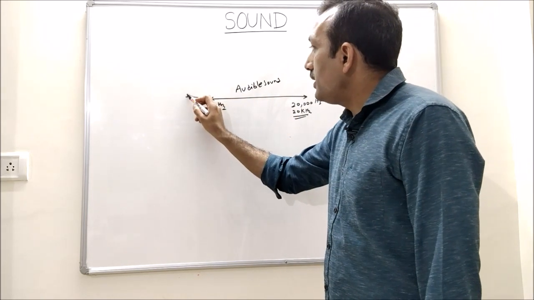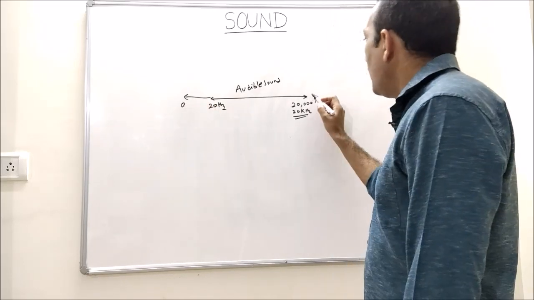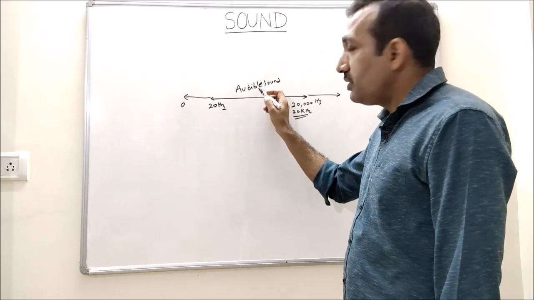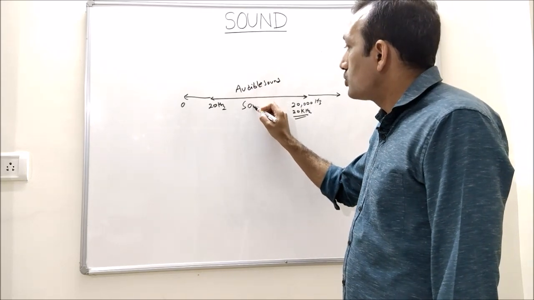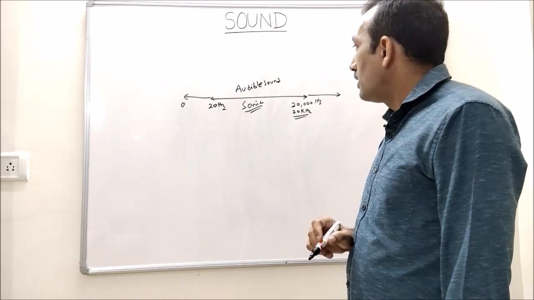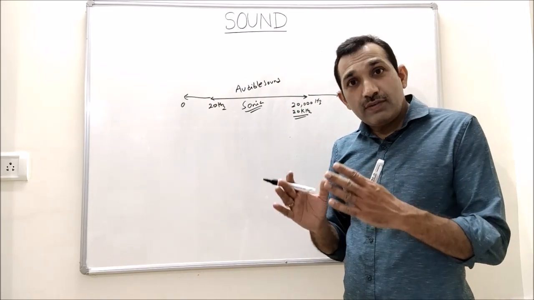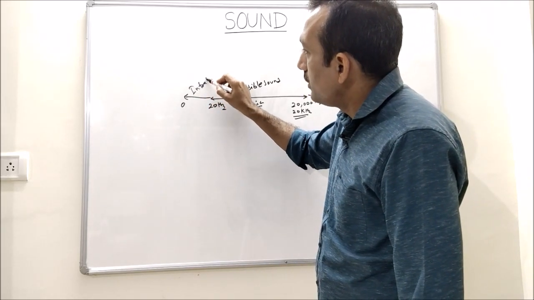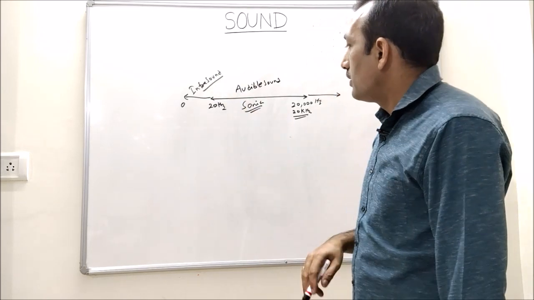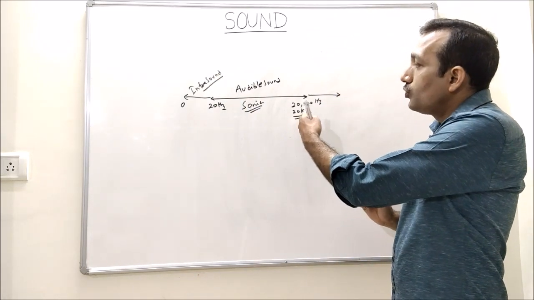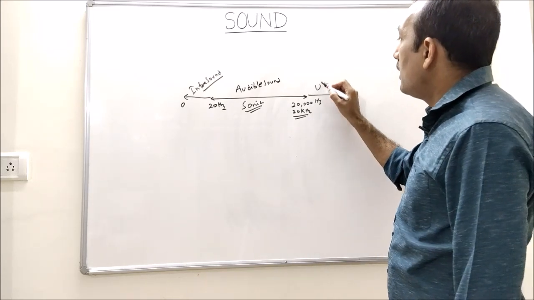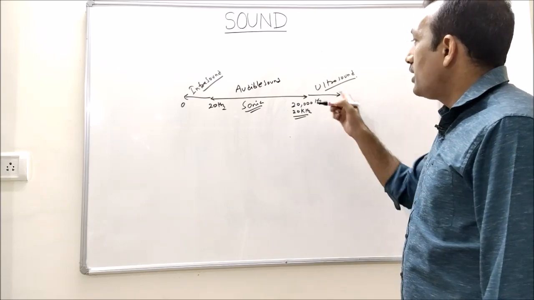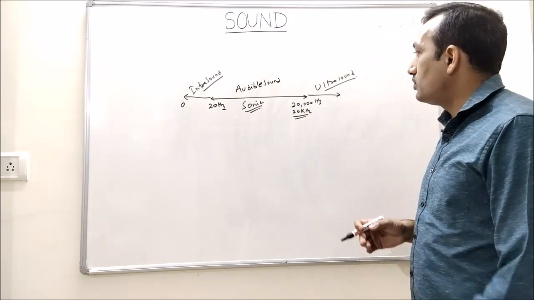But sound can be less than this, from 0 to 20, and higher than this. This range, the audible sound range, is also called sonic. When frequency is less than 20 Hertz, this is called infrasound. And when it is more than 20 kilohertz, then it is called ultrasound. You would have heard these names in hospitals, ultrasound.